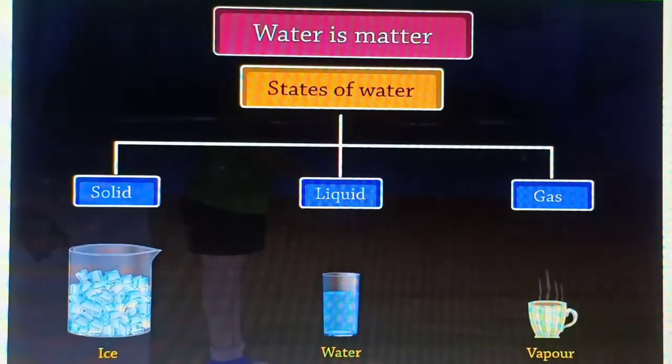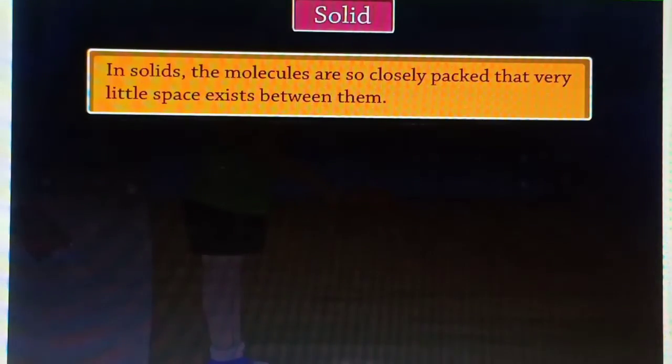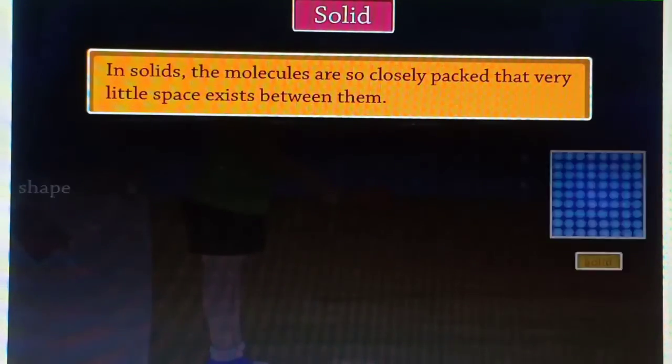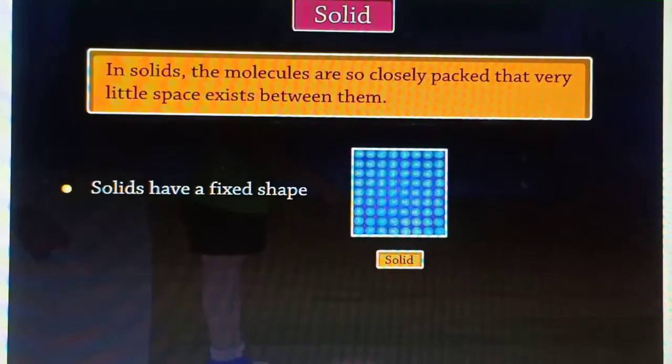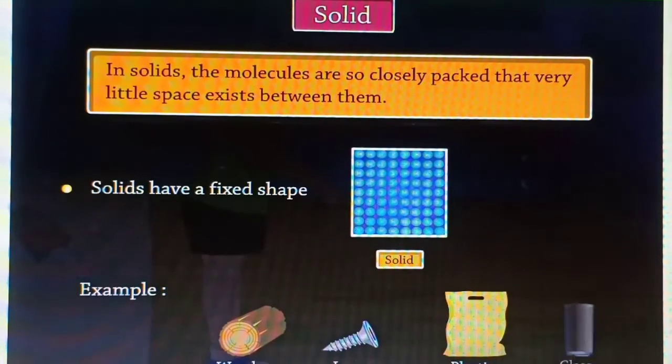Let us study about these three states of matter in detail. In solids, the molecules are so closely packed that very little space exists between them. Due to this, solids have a fixed shape. For example, wood, iron, plastic, glass, etc.